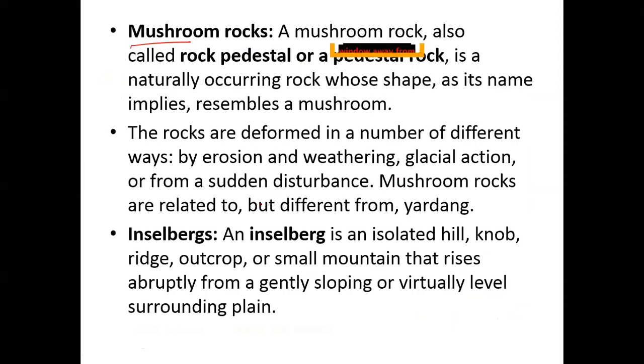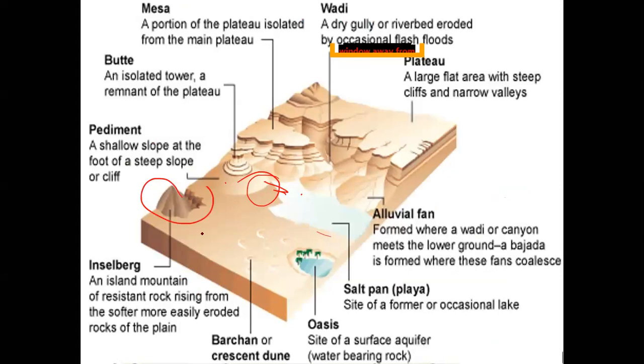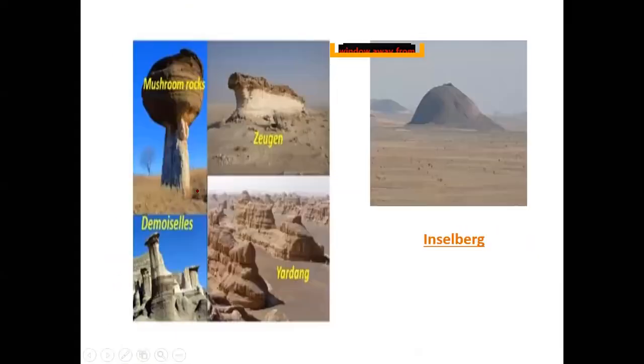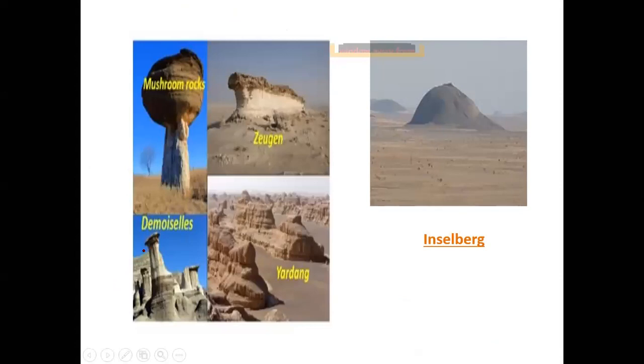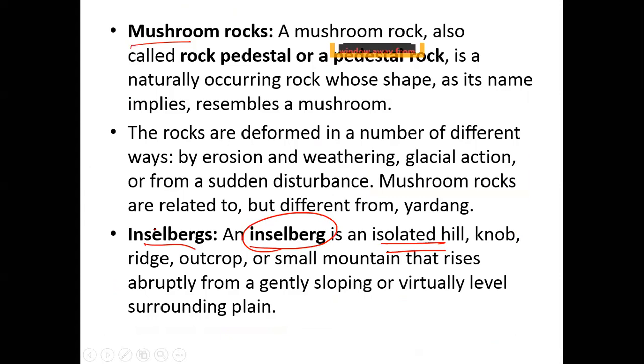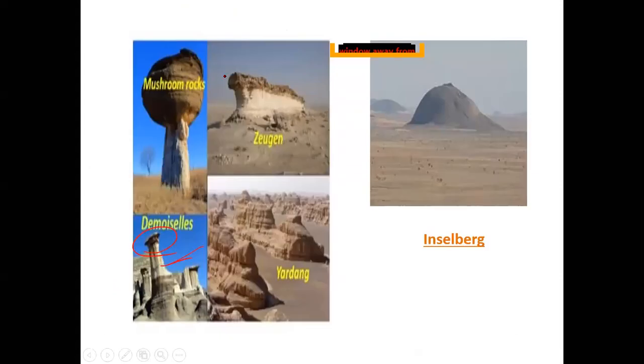What are Inselbergs? An Inselberg is an isolated hill. Remember, this is an Inselberg. This is an isolated hill. I do not have any other hill system along with that. Then Demoiselles. Demoiselles are like pillars that stand as resistant rocks above the soft rocks as a result of differential erosion. See here, this is the hard rock, this is the soft rock, this got corroded, this is still standing. Then I have Zeugens. Zeugens are more table shaped. These are more table shaped areas.